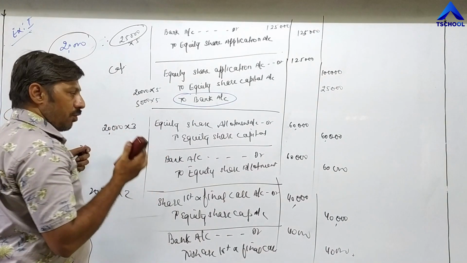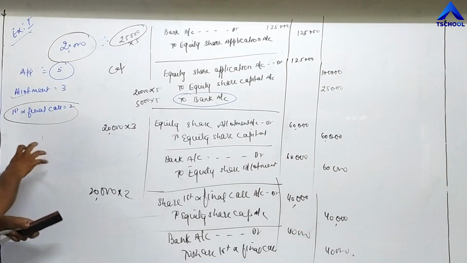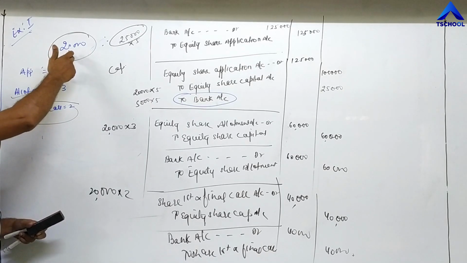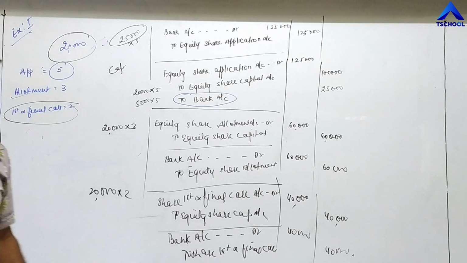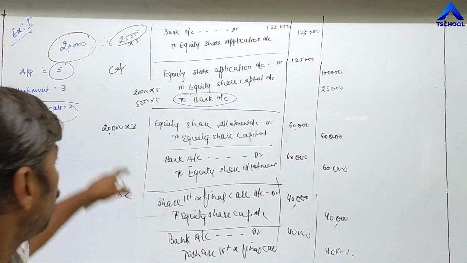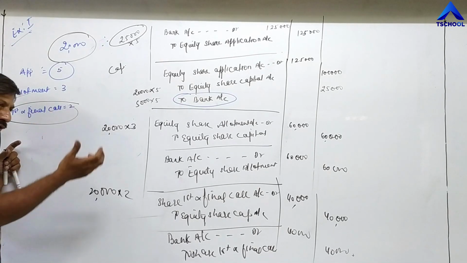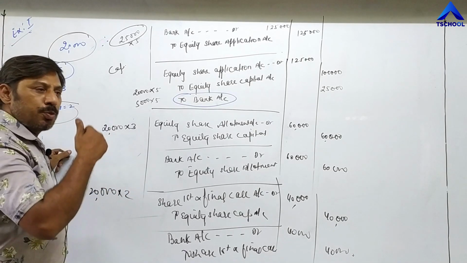In case of oversubscription, the company receives excess applications more than the issued shares. Whenever they receive more applications than the issued shares, it is called oversubscription. In case of oversubscription, excess applications are to be rejected.